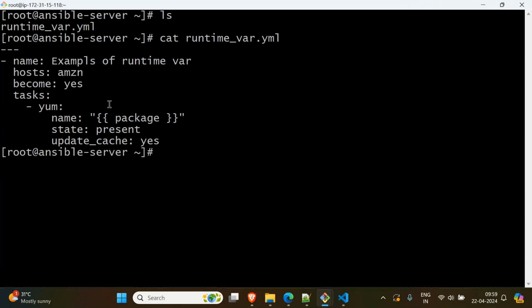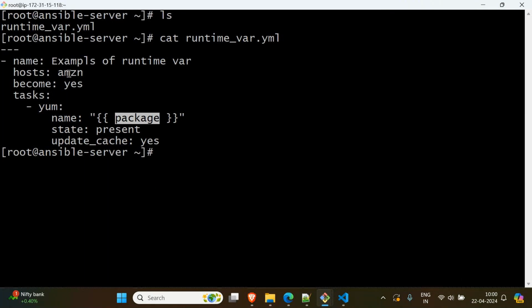If I say here, in place of Amazon, dev, then when you execute this application, how do you execute the playbook? Same ansible-playbook and playbook name. That's all. No runtime variables. We are not passing runtime variables. This time, this variable will be picked from the group name. So Ansible is a clever tool. What will it do? You are referring to package. Then it will check whether we are using any variable files. We have not mentioned vars_files here. Then it will check whether you have given any command line or runtime argument. No. Then it will go to the group_vars folder. In that, it will check with the host name you have given.